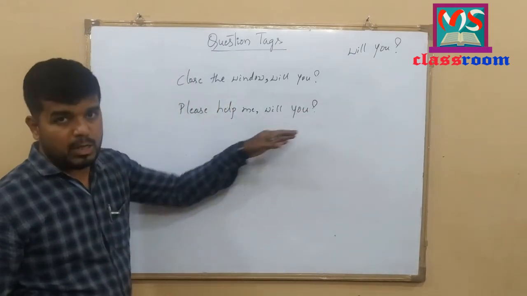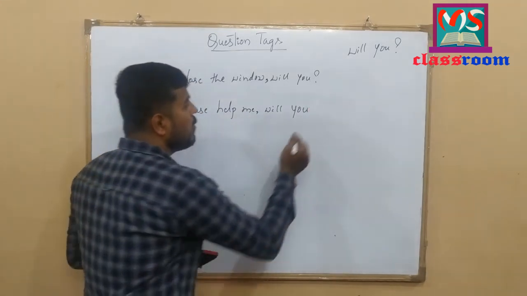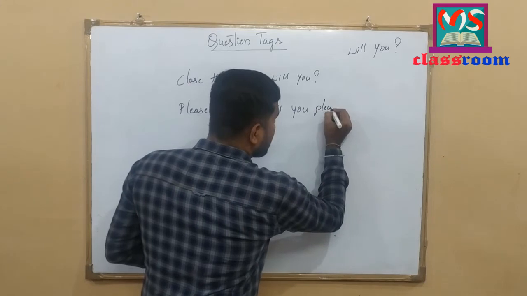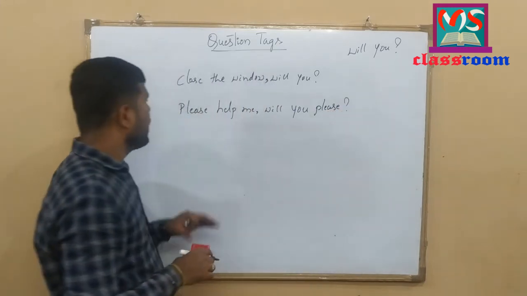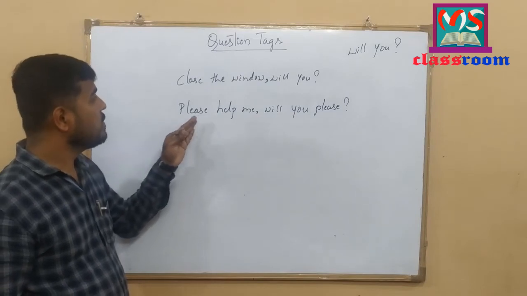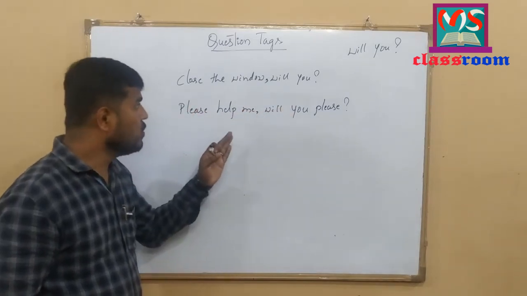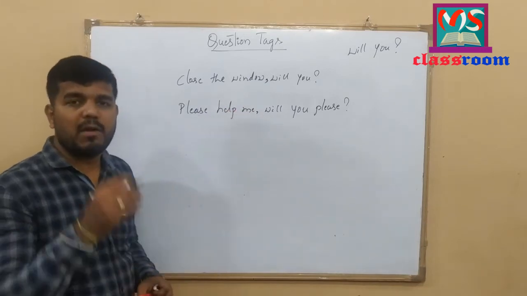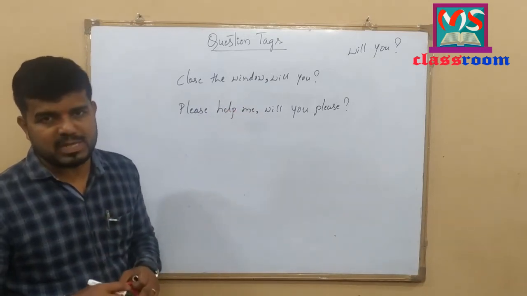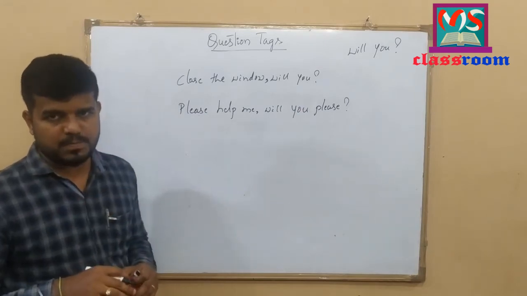Please help me. Will you? Or also we can use will you please. Look at here. Please help me. Will you please? We can use will you whenever we get imperative sentences like order, command, request.